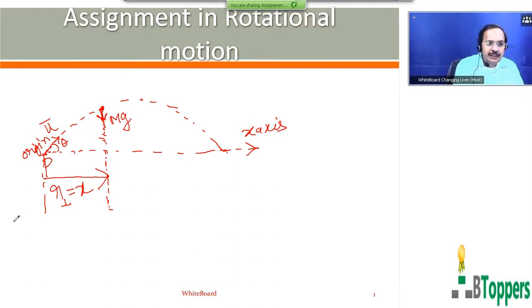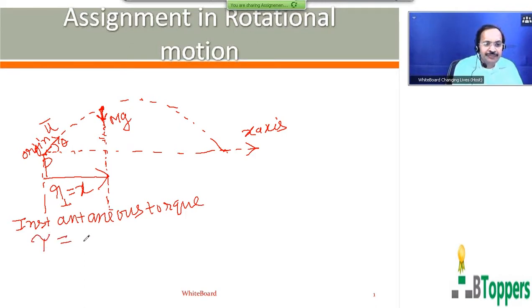Therefore, the magnitude of instantaneous torque on the projectile at time t after projection, when the projectile moves under influence of gravity, can be written as F into R perpendicular.